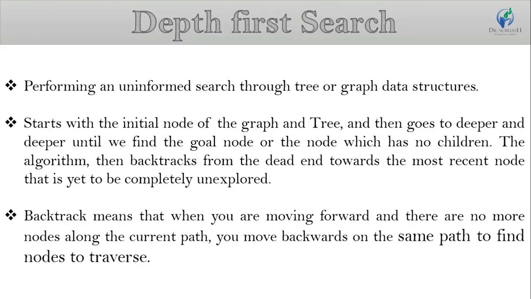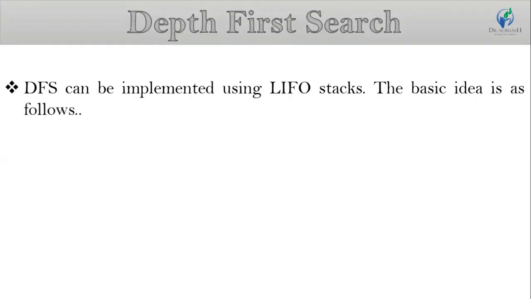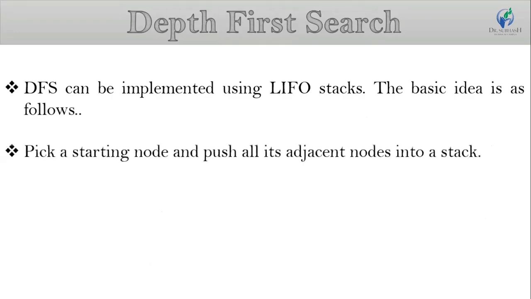All the nodes will be visited on the current path till all the unvisited nodes have been traversed, after which the next path will be selected. This recursive nature of DFS can be implemented using LIFO stacks. The basic idea is as follows.